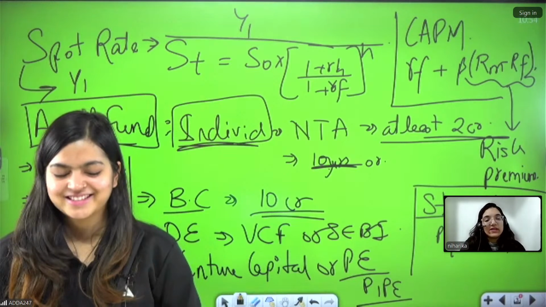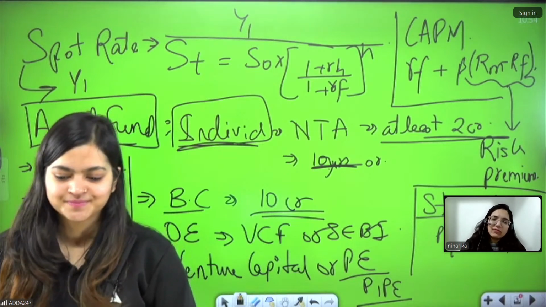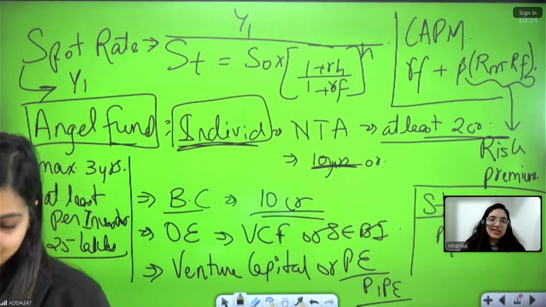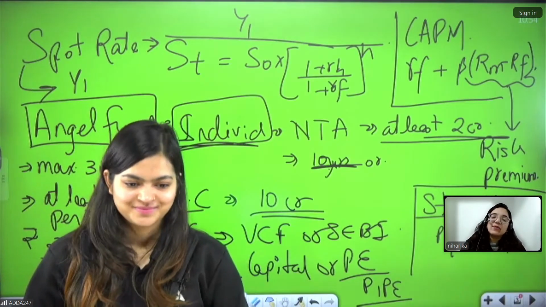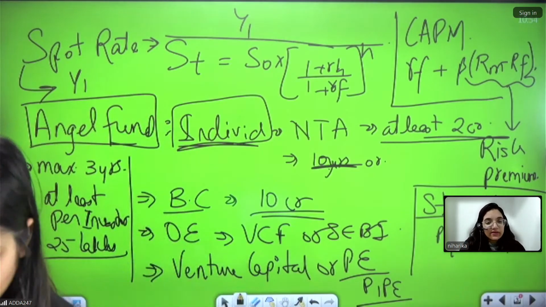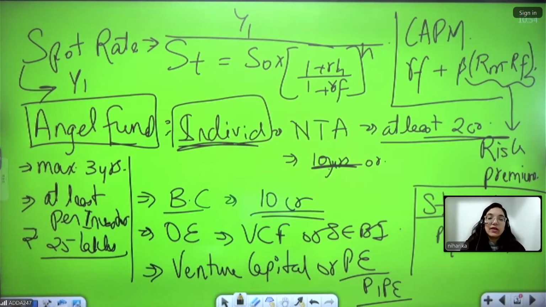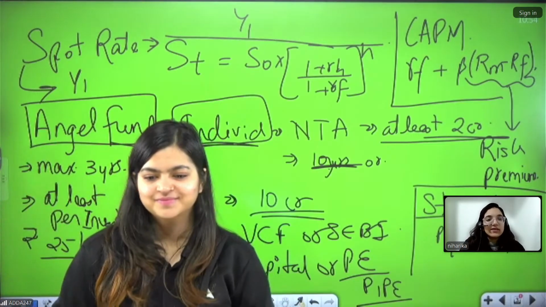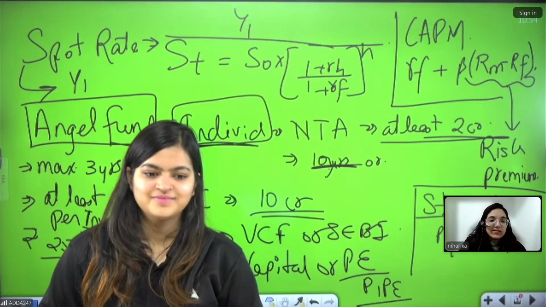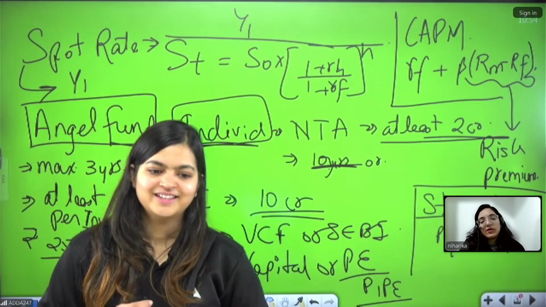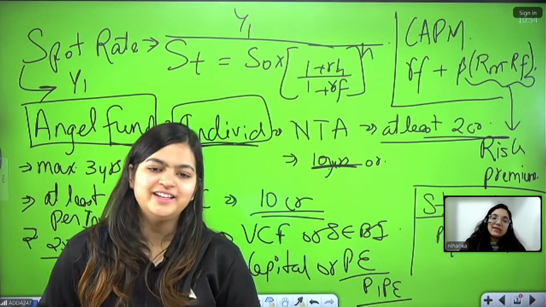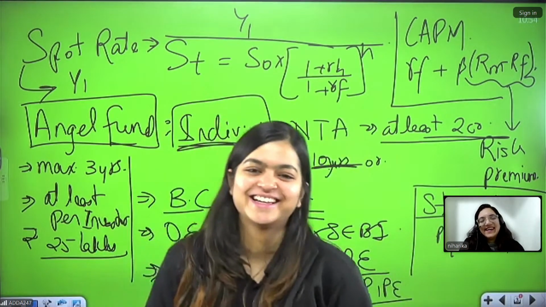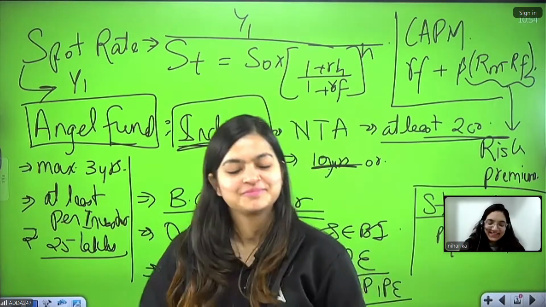Anybody who was in the first attempt or was not able to do the examination, don't feel disheartened. This is something where CIB is telling you that you really have to work harder, because their way of working in the examination is now turning difficult. So please be open minded and do not ever feel that in a professional examination you fail. Till the time you do not clear the examination, you're not even failing, because either you clear the examination or you don't. There is no point where you can say there is a failure. It's like learning by doing, a process, like a training program. So yes, ma'am, please continue.